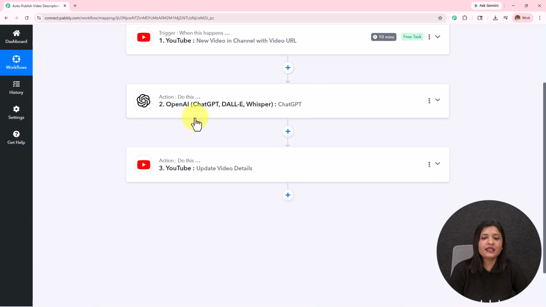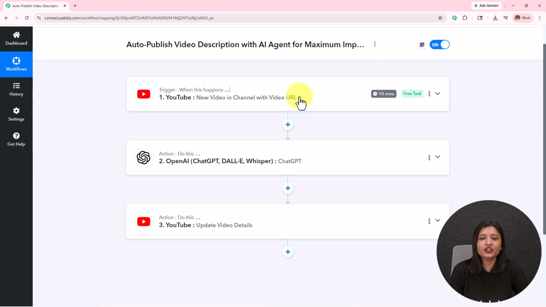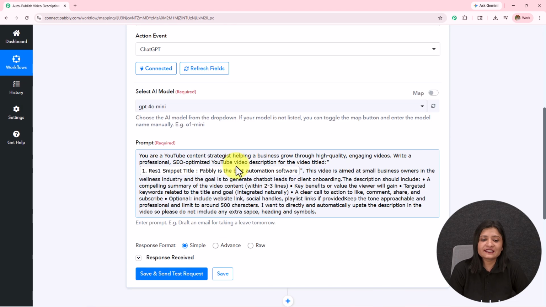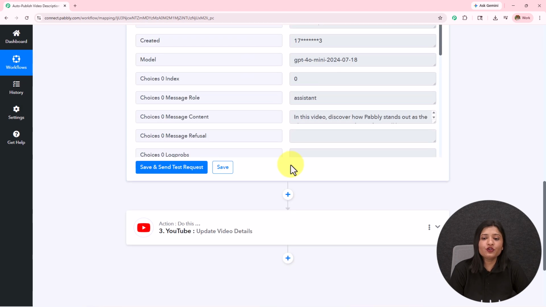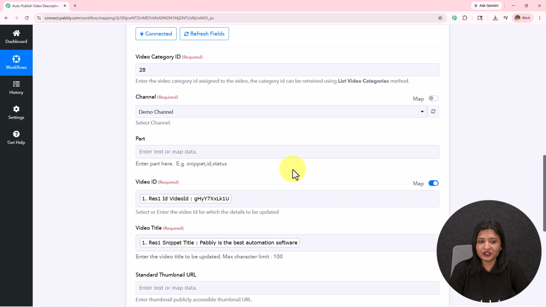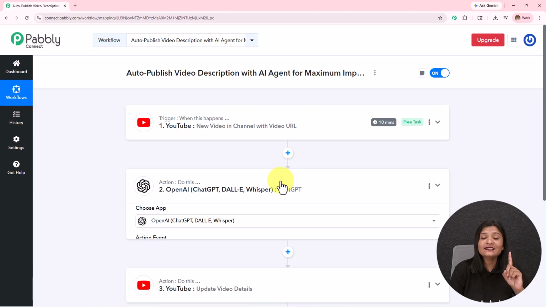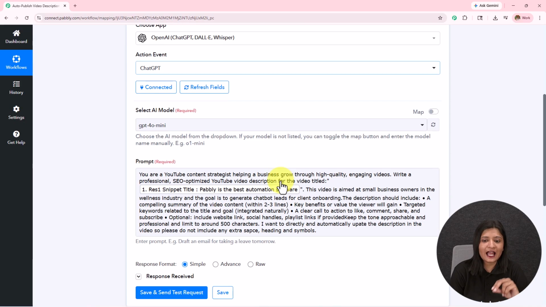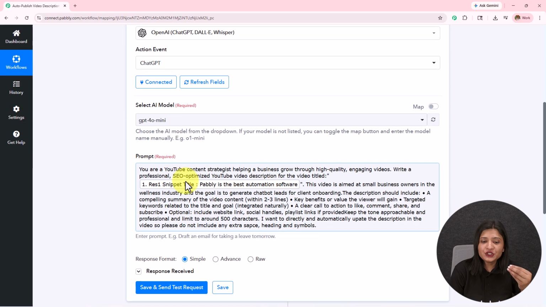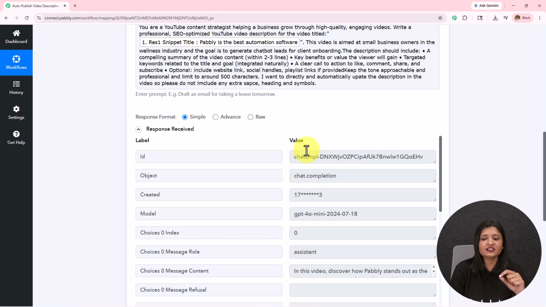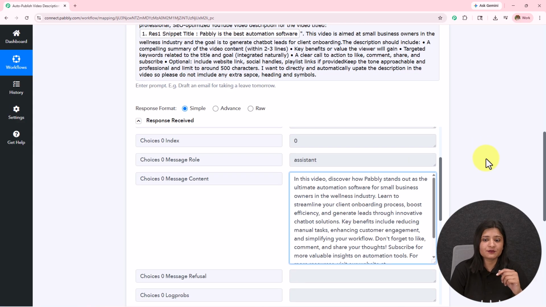After which, I am going to generate the description based on the YouTube title using OpenAI, and as OpenAI generates the description for me, I am going to post it to my YouTube video. So here, first I have published the video in this trigger application. Then in the second application, which is OpenAI, I'm generating the description using the prompt. So this is the prompt which I have entered, and based on the same prompt, OpenAI is going to generate the description for me. So if I check the response, it has generated this description for me.